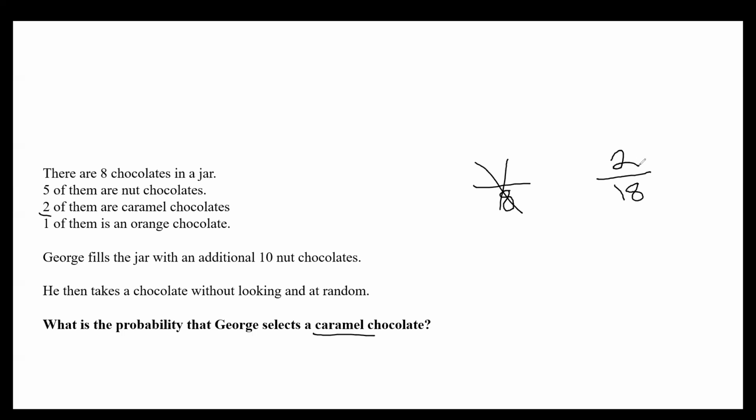So the answer is going to be 2 over 18 expressed as a simplified fraction. We can divide 2 and 18 both by 2. So 2 divided by 2 is 1, and 18 divided by 2 is 9. And we have our answer. The answer is 1 over 9, or 1/9.